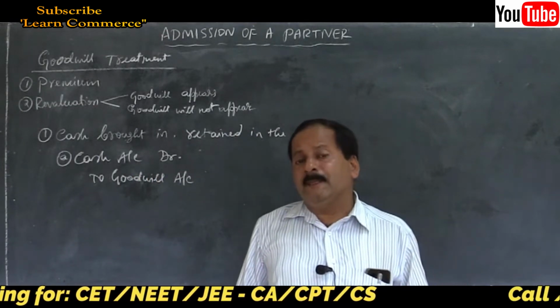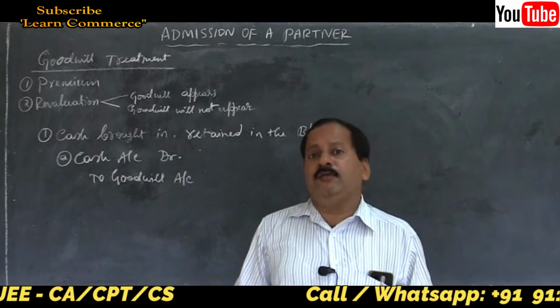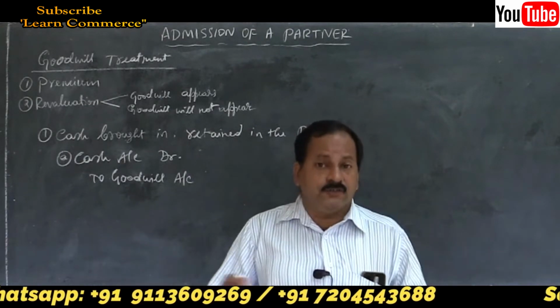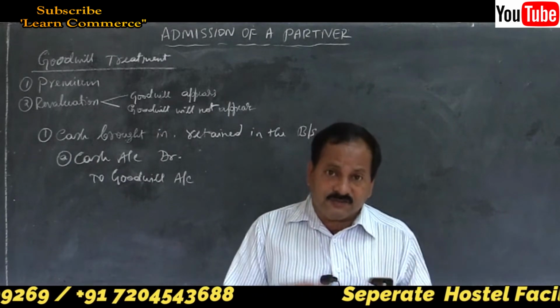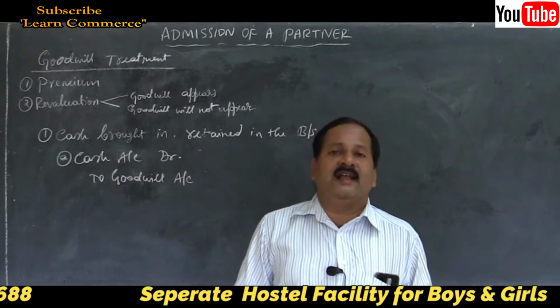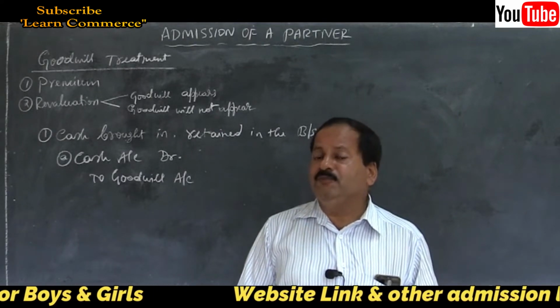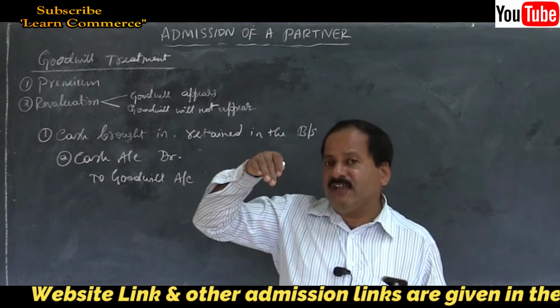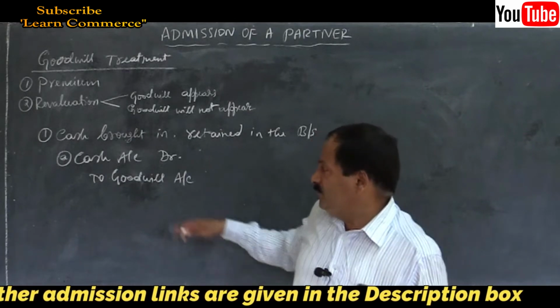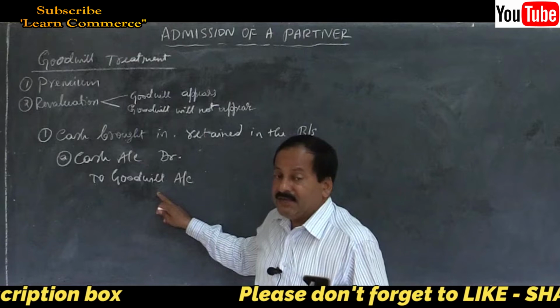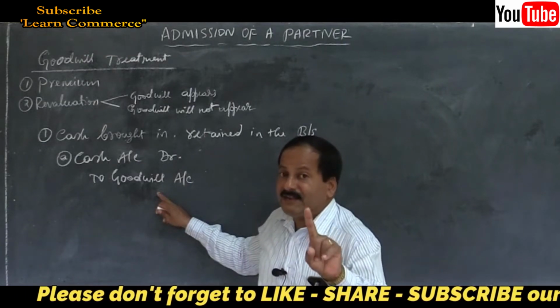When he brings cash towards capital, cash account debit to C's capital account. When he brings cash towards goodwill, cash account debit to goodwill account, because he is bringing cash towards goodwill here. So here, the journal entry will be cash account debit to goodwill account. It will not affect his capital account.